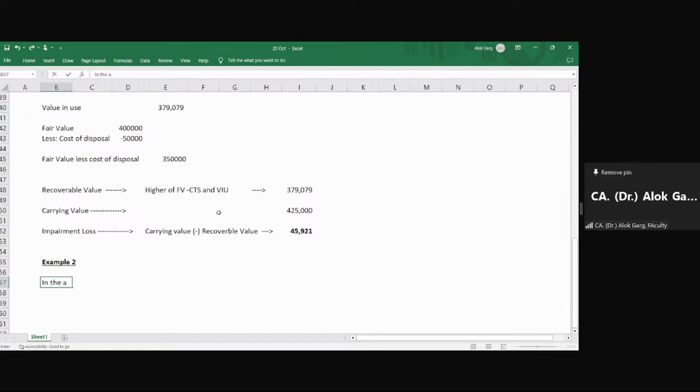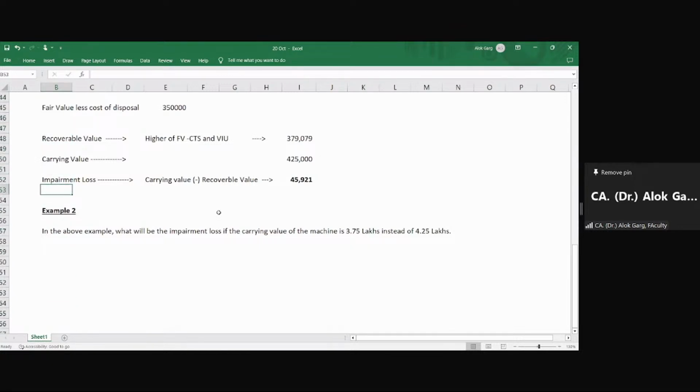In the above example, what will be the impairment loss if the carrying value of the machine is 3.75 lakhs instead of 4.25 lakhs?